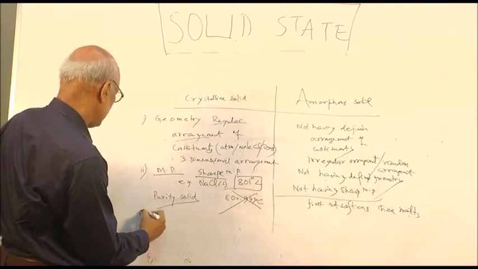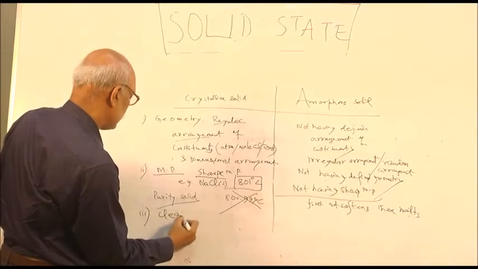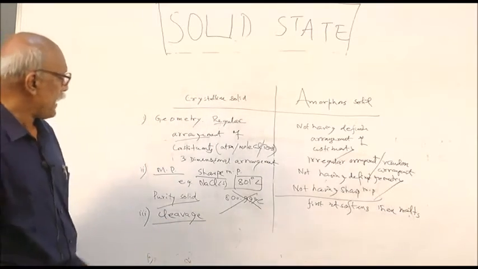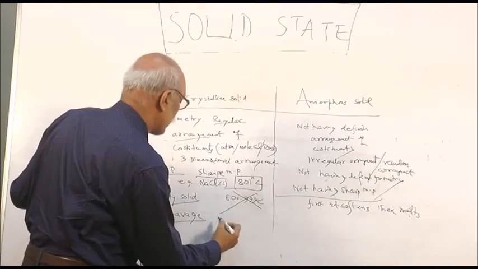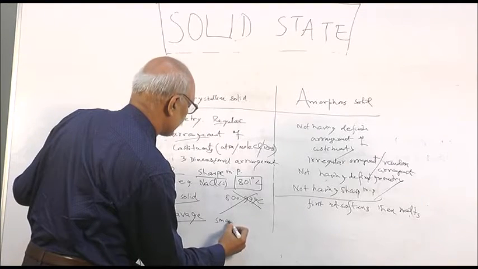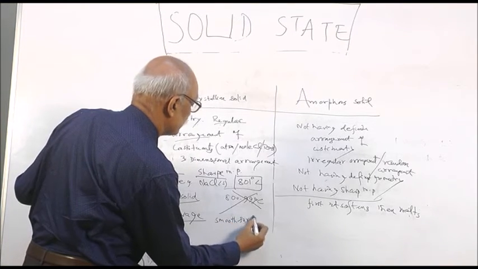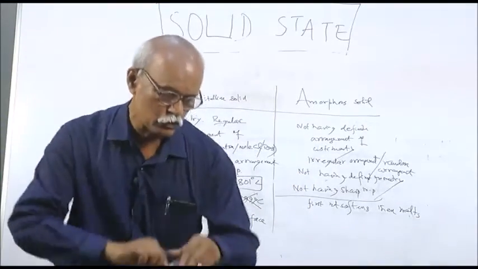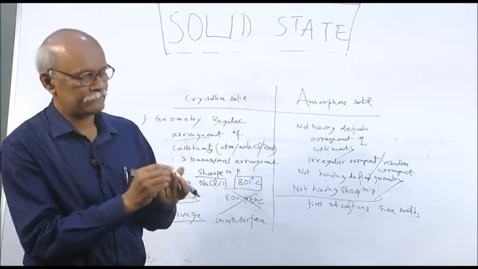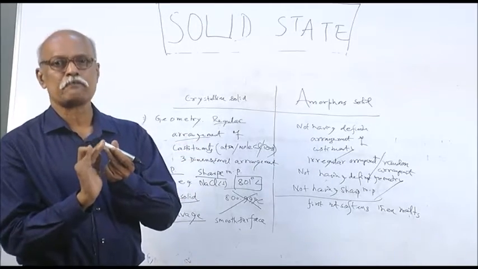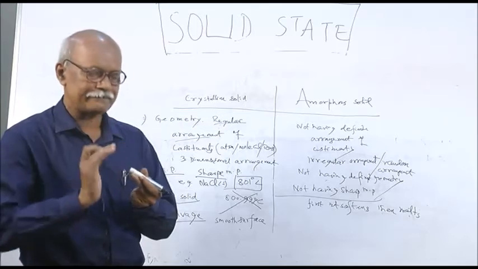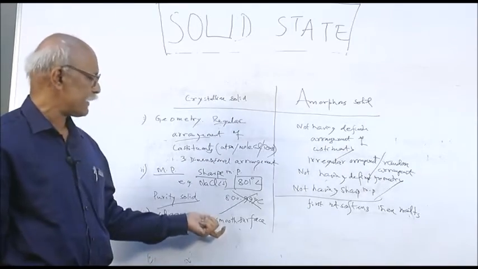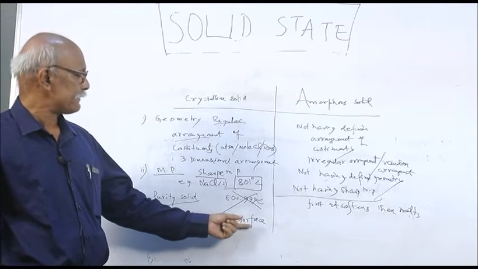Third, you have cleavage. Suppose it is cut by a sharp knife into two halves, then you will get a regular, smooth surface on both sides.